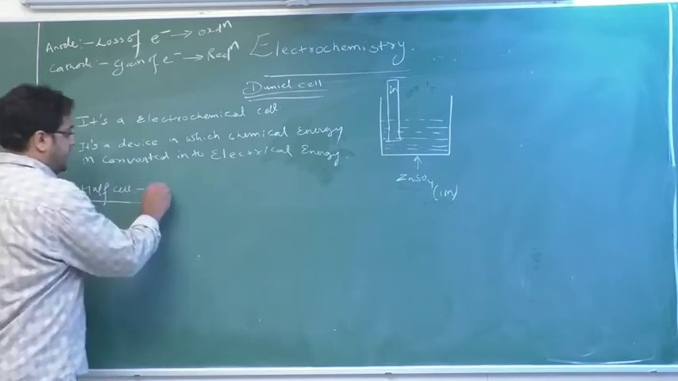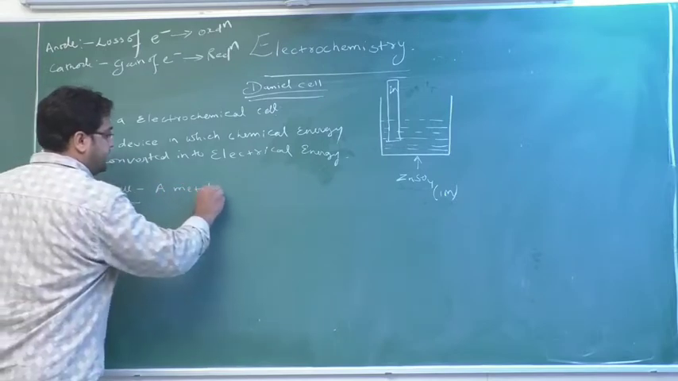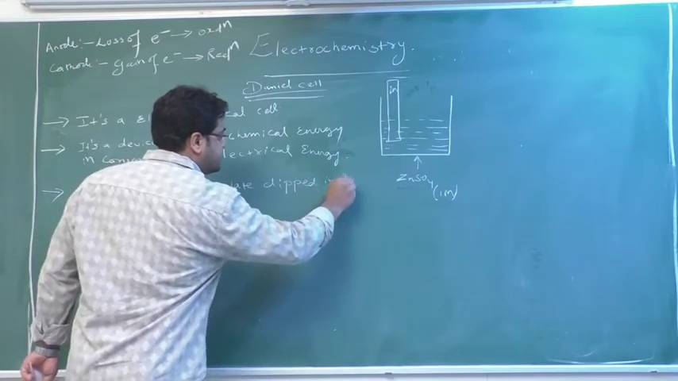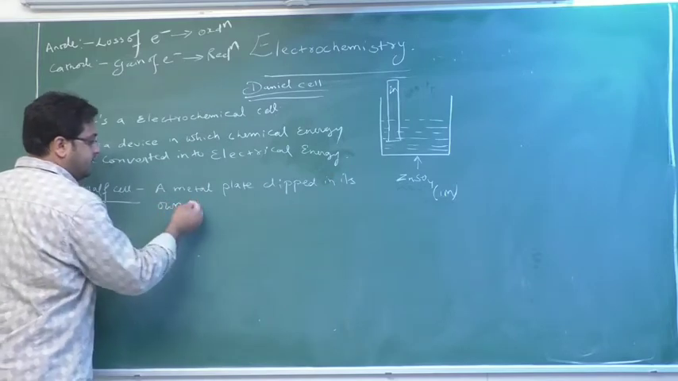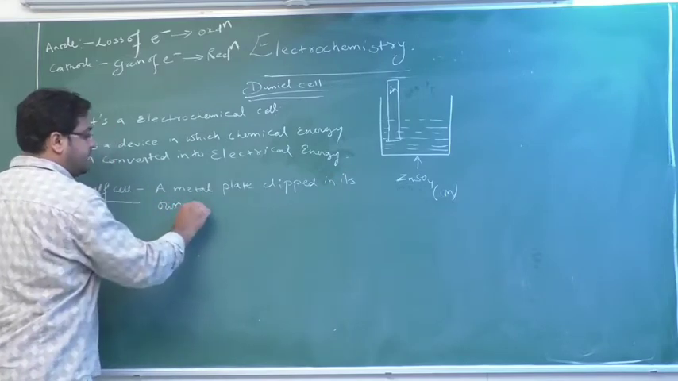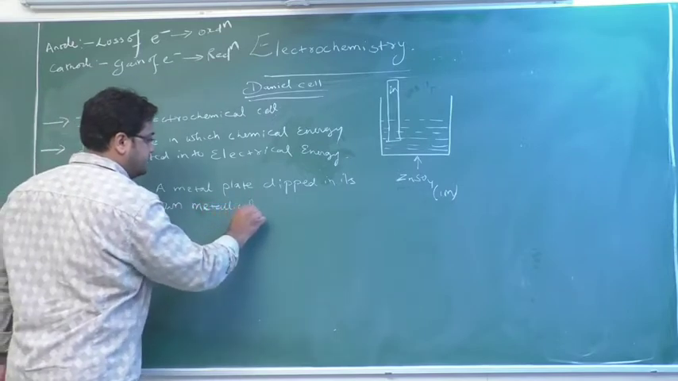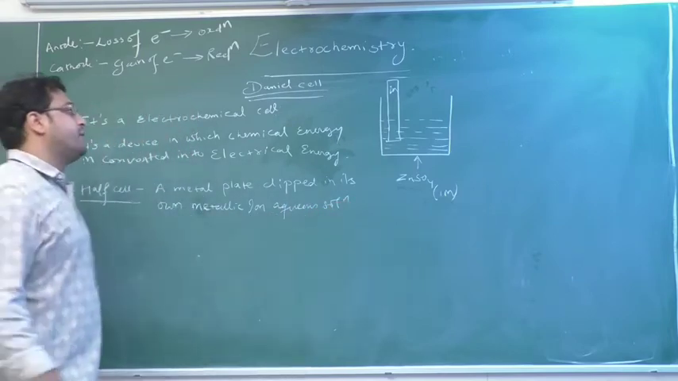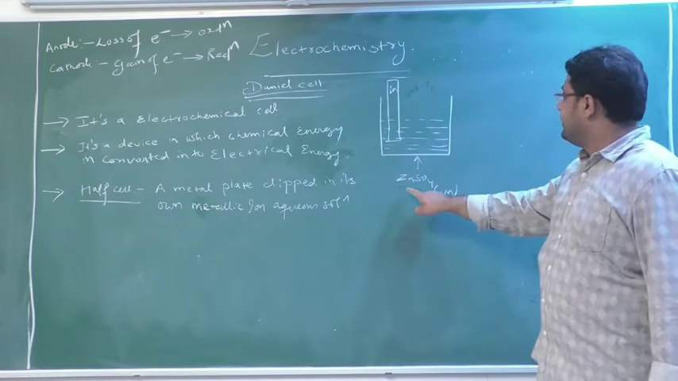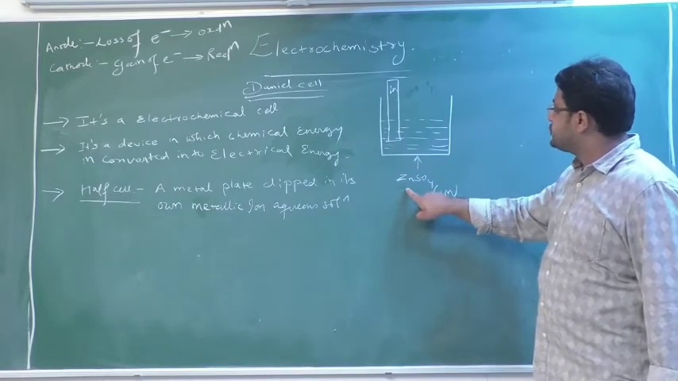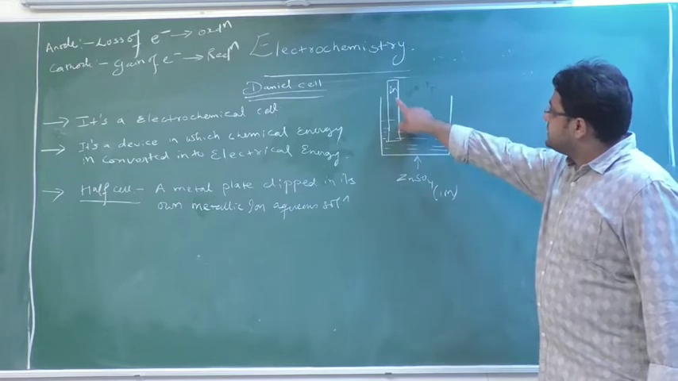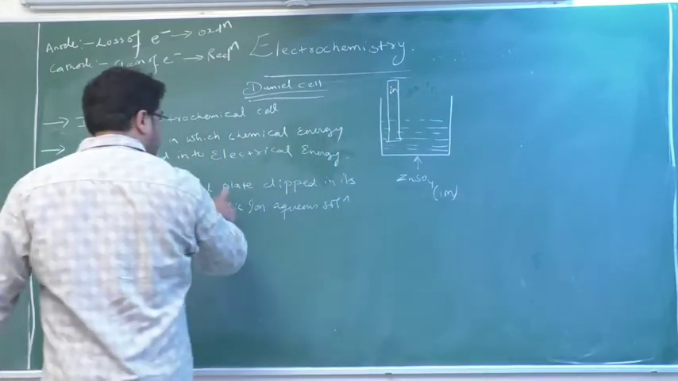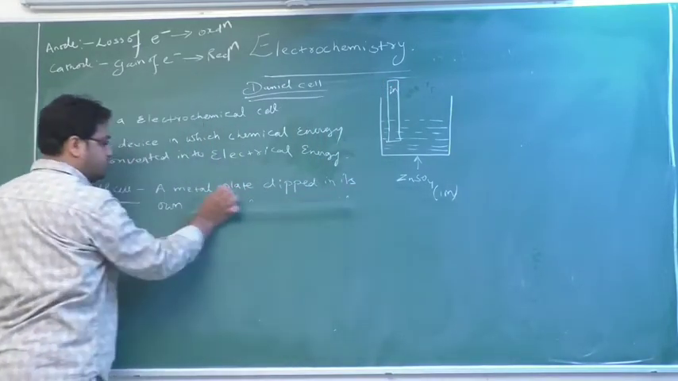So a half cell is nothing but a metal plate dipped in its own aqueous solution, in its own metallic ion aqueous solution. For example, I have taken zinc here and I have dipped it in what? ZnSO4 solution. So this ZnSO4 contains Zn2+. So zinc is dipped in its own aqueous salt solution, or you can write down: a metal plate dipped in its own salt solution.